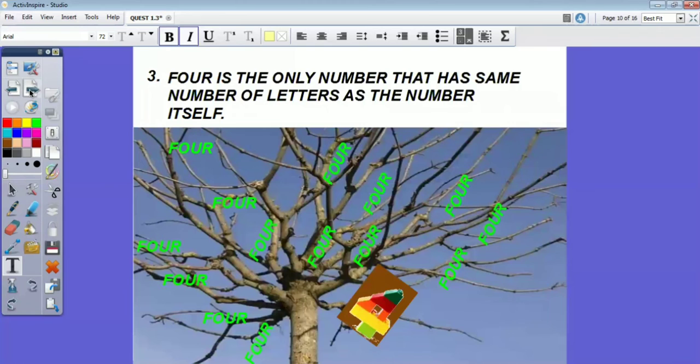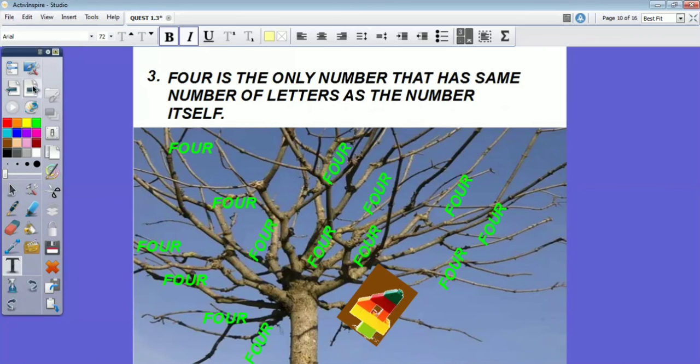3 sounds like tree, right? So we can connect 3 to a story of a tree. We can imagine 4 growing on the tree, and 4 is the only number that is growing on the tree. Remember this 4 number name as leaves and this digit 4 as a fruit. So 4 is the only number that has the same number of letters as the number itself.